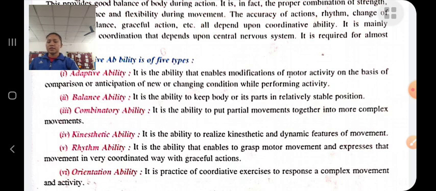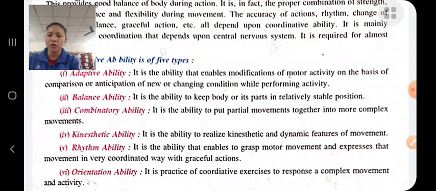So these are the 6 types of coordinative ability. Coordinative ability is the ability to do various movements efficiently and effectively without getting unbalanced, or we can say it is the ability to do the movement quickly and effectively without getting unbalanced. The person who has good coordinative ability, his movement will be effective, perfect and efficient.